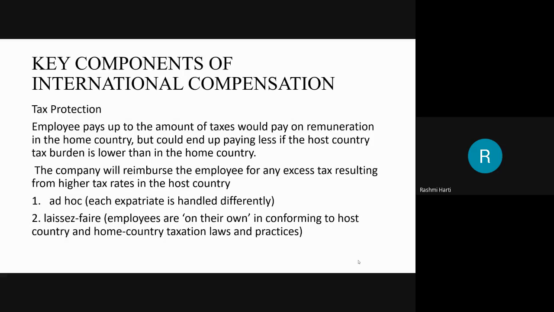Here the employee pays up to the amount of taxes he would pay on remuneration in the home country. So whatever he was supposed to pay in the home country, he is going to pay that much tax only, but could end up paying less if the host country tax burden is lower than the home country. If in the home country the tax is high, and in the country where the employee is posted the tax is very low, he ends up paying more. For that, the company will reimburse the employee for any excess tax he has paid resulting from high tax rates in the host country.